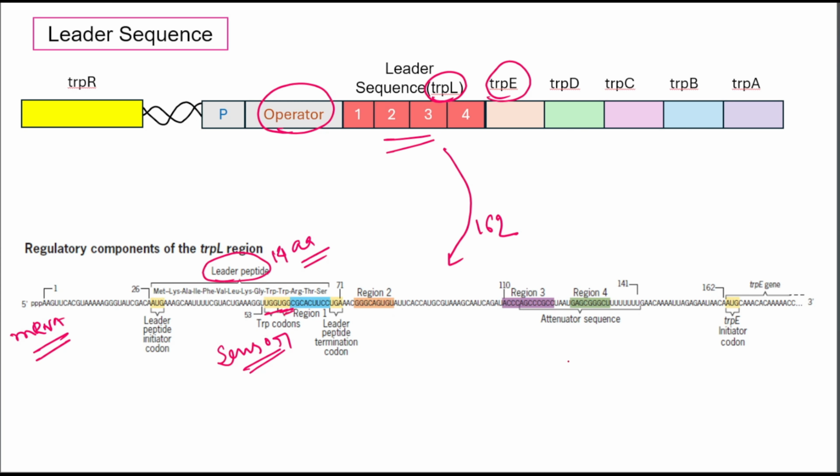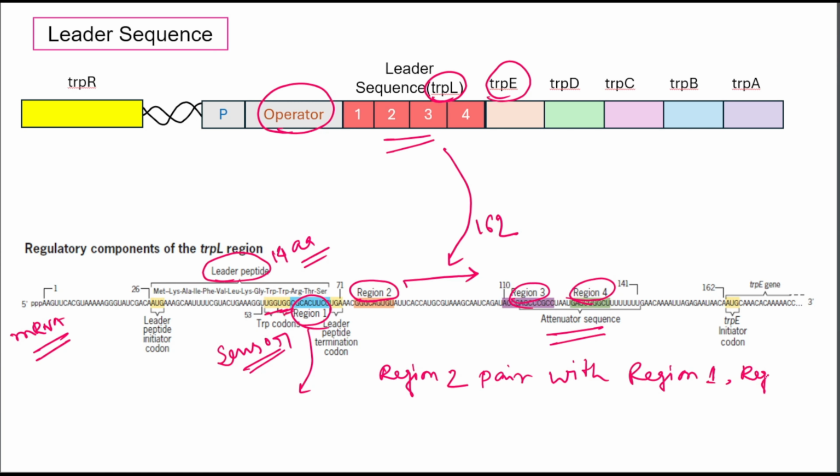So next is the attenuator sequence. The attenuator sequence is a specific RNA sequence located in the leader region of the trp operon, and it lies immediately downstream of the leader peptide coding region. The attenuator in the trp operon includes four distinct RNA sequence regions: region 1, region 2, region 3 and region 4. Region 1 is part of the leader peptide coding region, and region 2 can pair with region 1 and region 3.